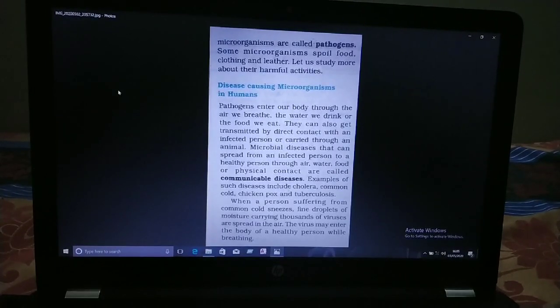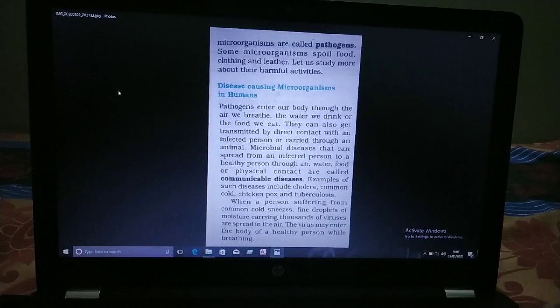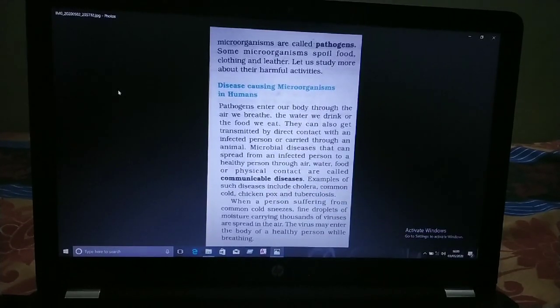from the food. They can also be transmitted by direct contact with an infected person. Microbial disease that can spread from an infected person to a healthy person through air, water, food or physical contact is called communicable disease. There are mainly two types of disease, communicable and non-communicable. Communicable disease transmits from an infected person to a healthy person.